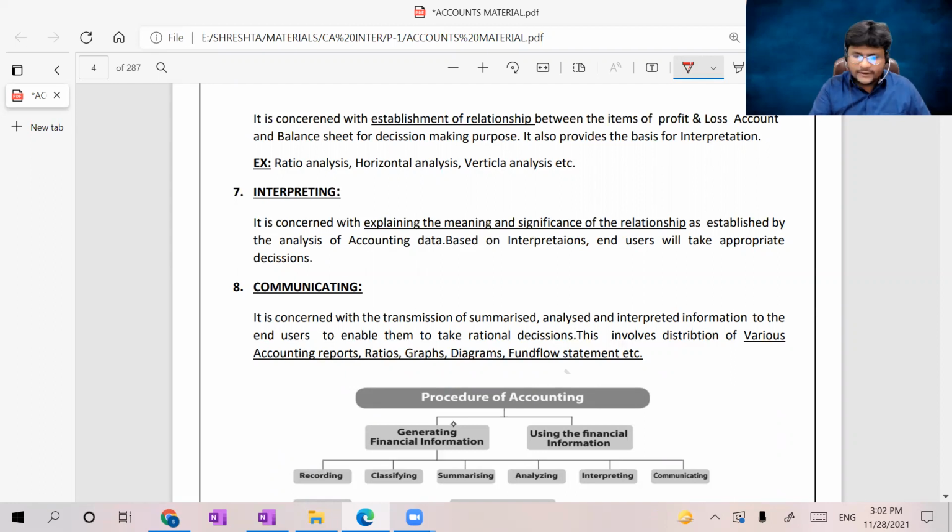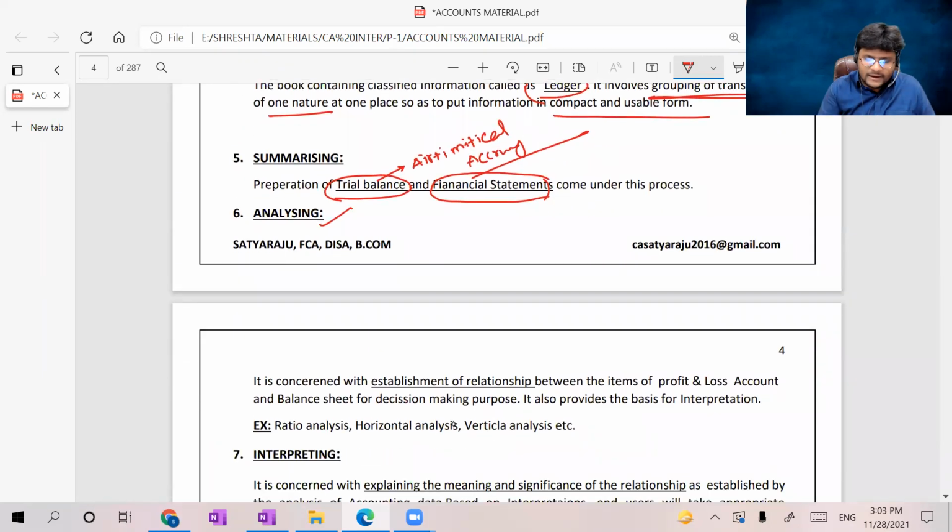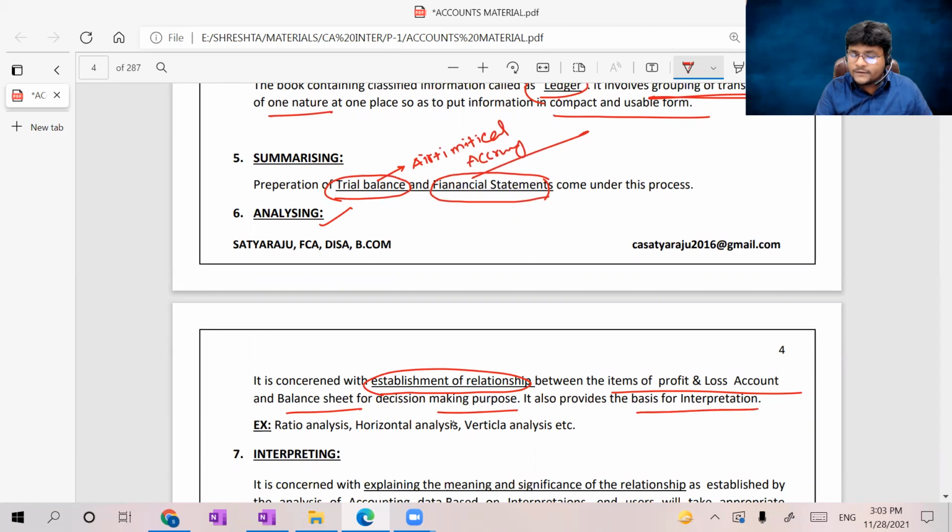So let me continue, guys. Where I left off: coming to analyzing. It is concerned with establishing the relationship between the items of profit and loss and balance sheet for decision-making purposes. It also provides the basis of interpretation. So analysis is the basis for interpretation.